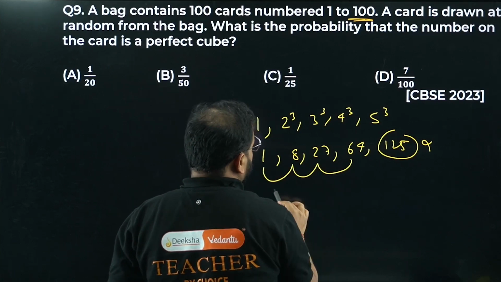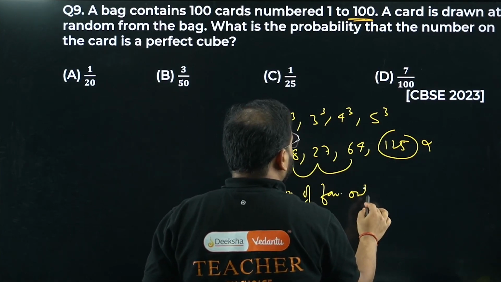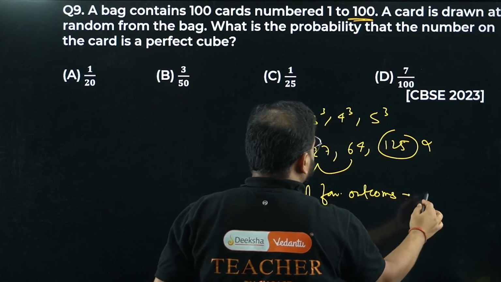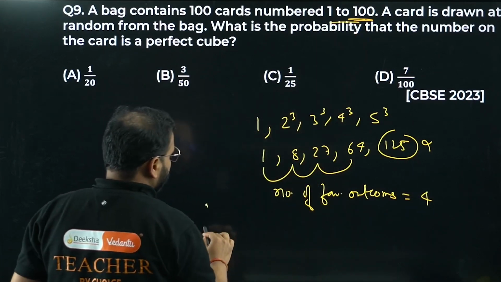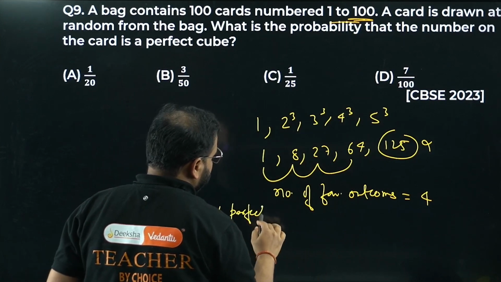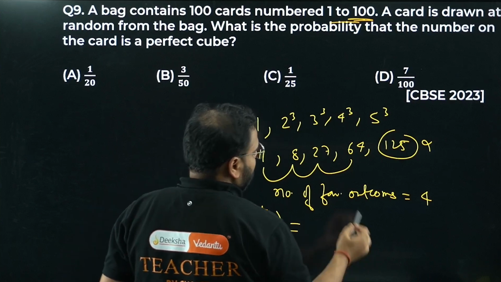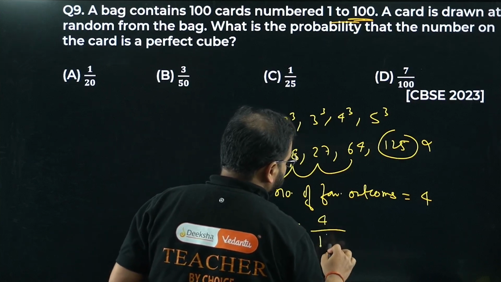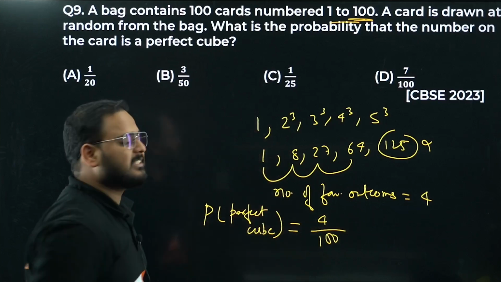Number of favorable outcomes is just 4. Total number of outcomes, 100 cards, right? So probability of getting a perfect cube would be given by 4 upon 100. Favorable outcome is 4, no? Only 1, 8, 27 and 64.